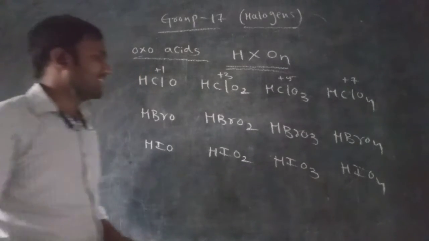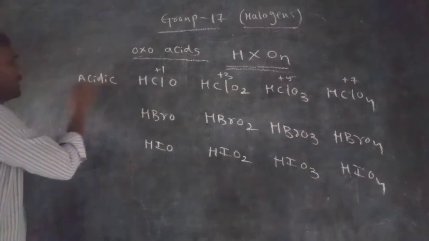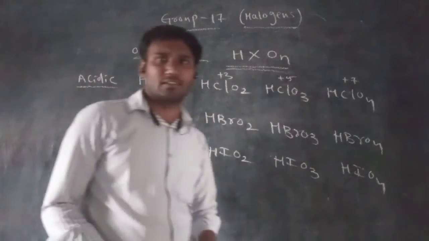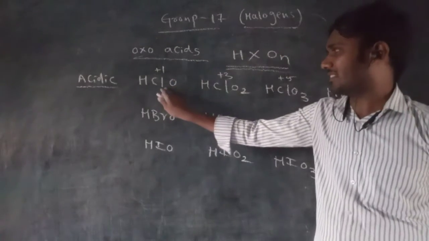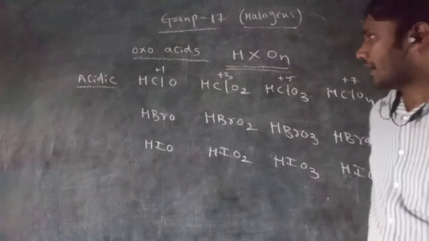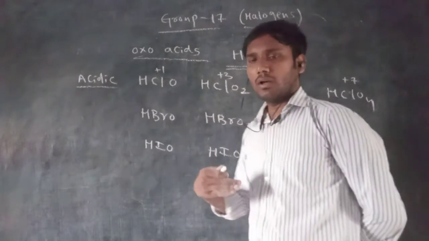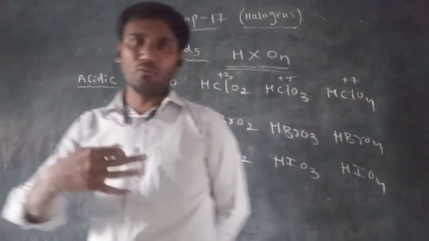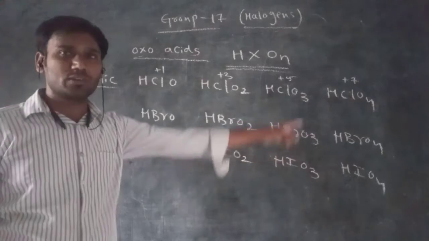Now let us see the acidic strength of these oxoacids. Generally, acidic strength is dependent on the central atom oxidation state. Acidic strength is dependent on what? The central atom oxidation state. So in a molecule, the central atom having the higher oxidation state generally shows the higher acidic strength.